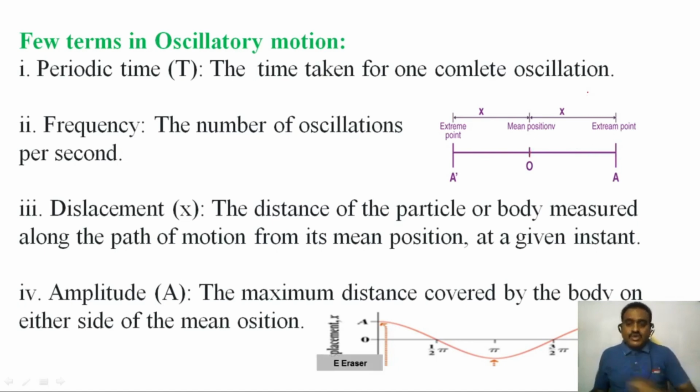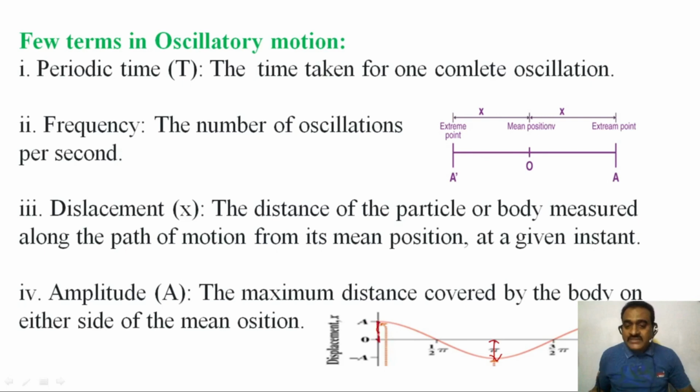So what is amplitude? What I am asking, what is amplitude? You observe in this figure, for example, this arrow symbol points to this equilibrium position point. The distance between these two points is the maximum displacement. This maximum displacement is called amplitude, and it is represented by capital A.